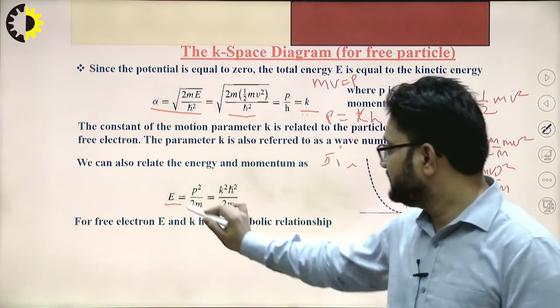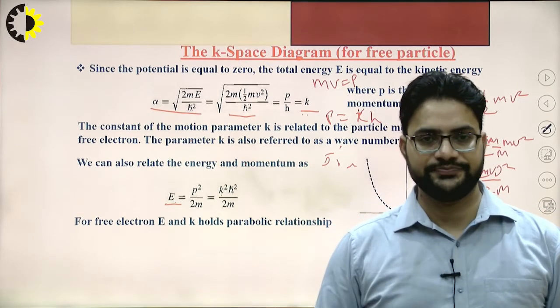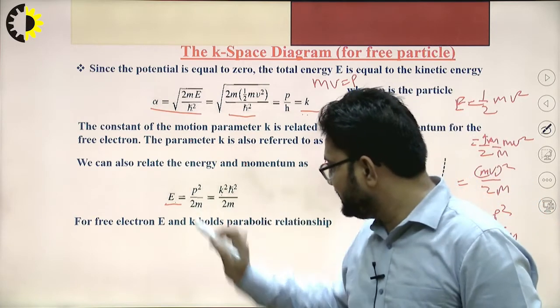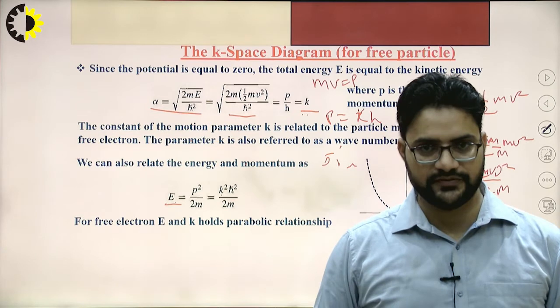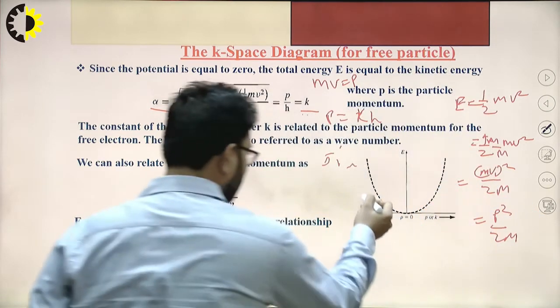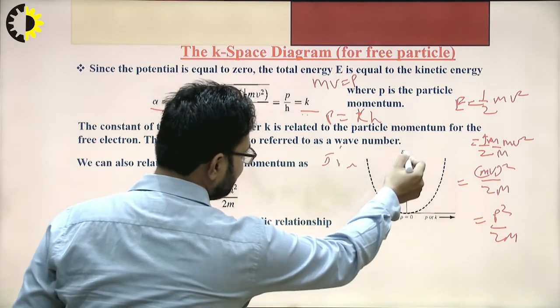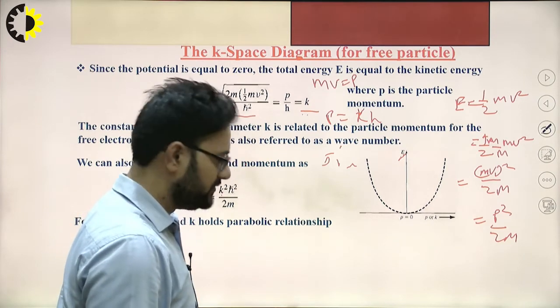So this E and k hold a parabolic relationship. Graphically, if you want to represent this, this is the graphical representation. So this is how E is related to the k value.